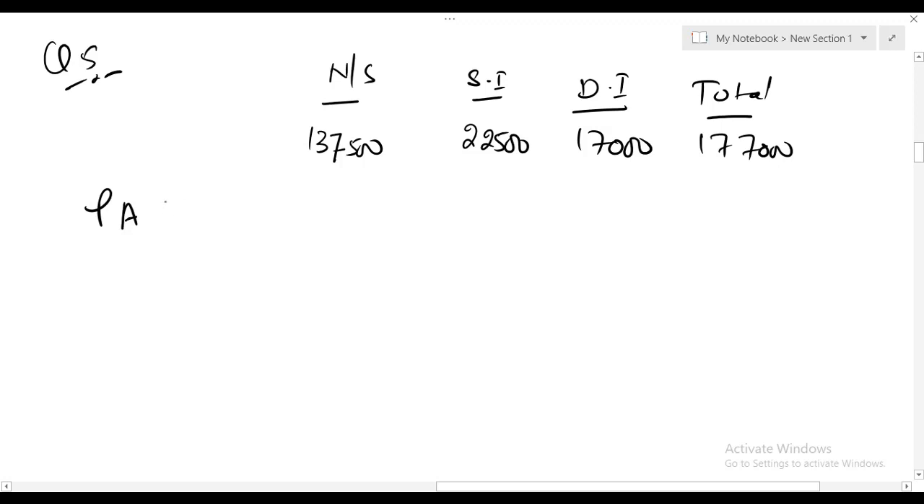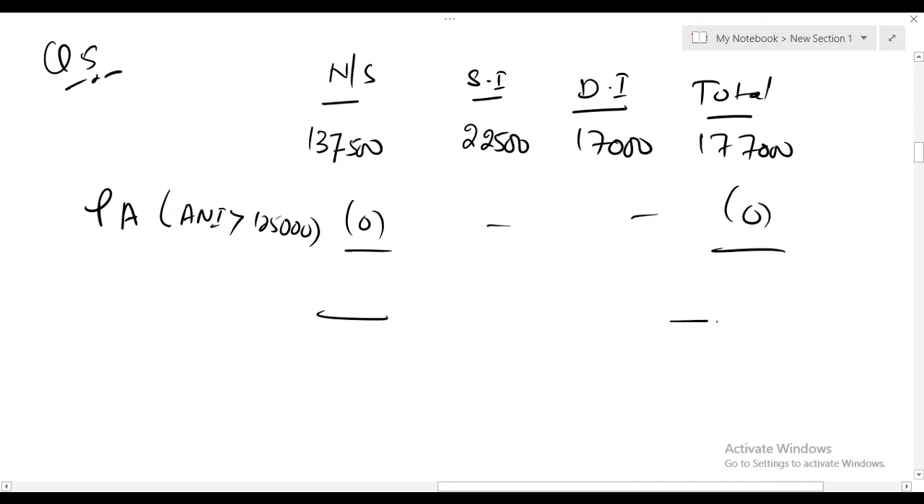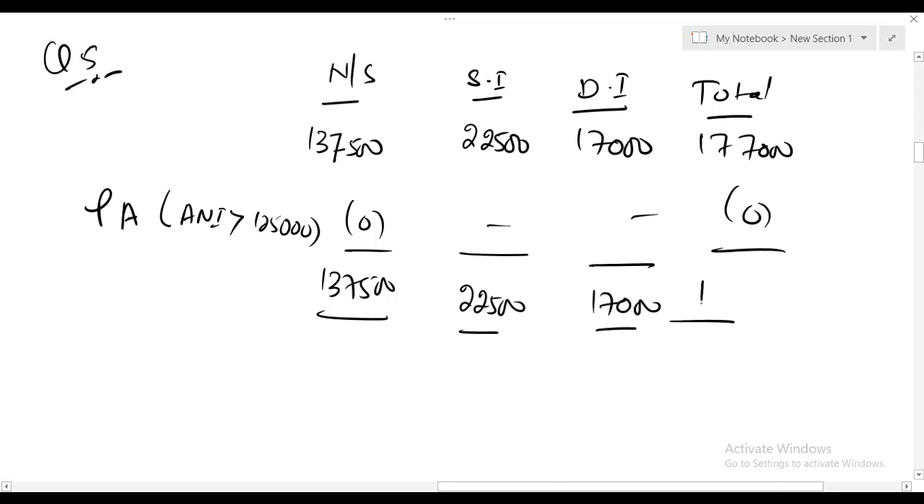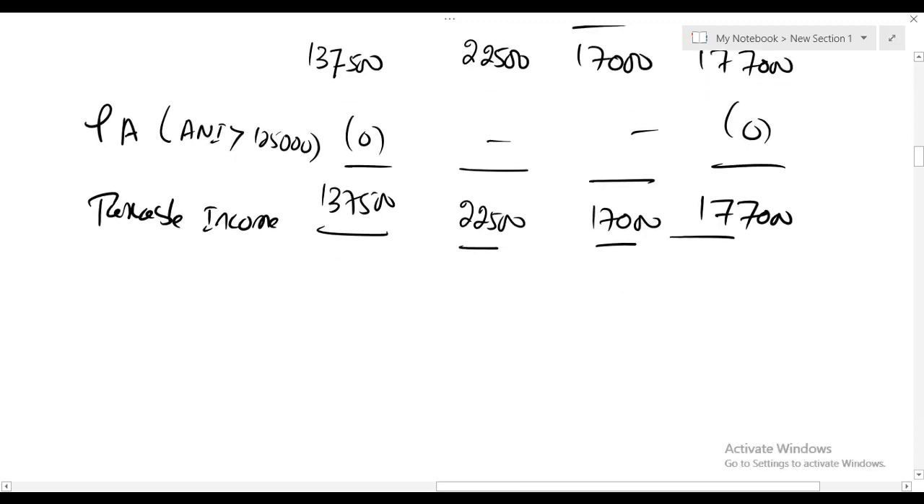Obviously, personal allowance is 0 because adjusted net income is more than 1,25,000. This individual is not getting any personal allowance because adjusted net income is far more than 1,25,000. So here comes the taxable income. This individual has not contributed anything into PPC. So let's calculate income tax.